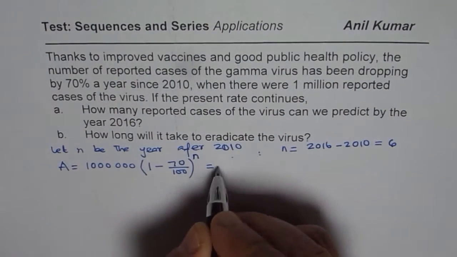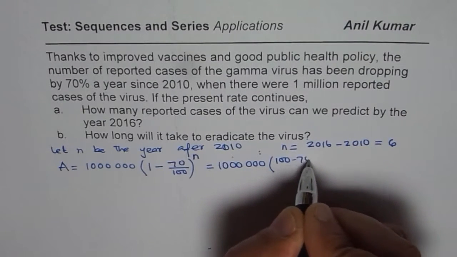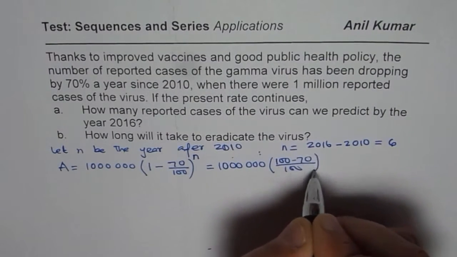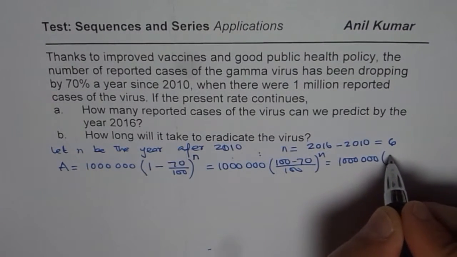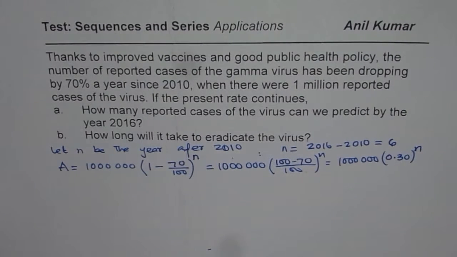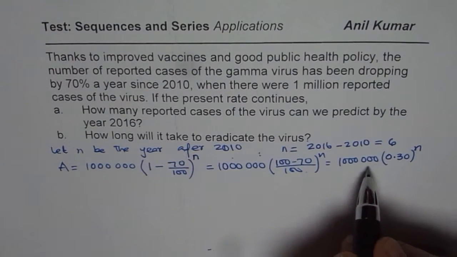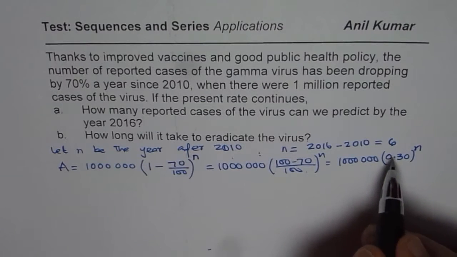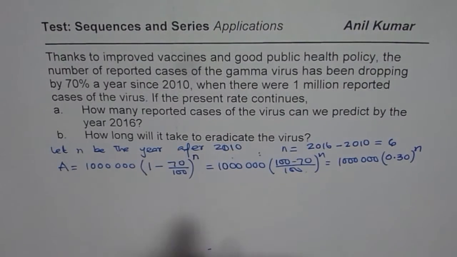This can be simplified: 1 million times (100 minus 70 over 100) to the power of n, which is 1 million times 0.30 to the power of n. You could have written it directly, but I went through all these steps for you to understand clearly why we get 0.30 as the factor of virus cases reported after every year. That is why 1 minus 70%.